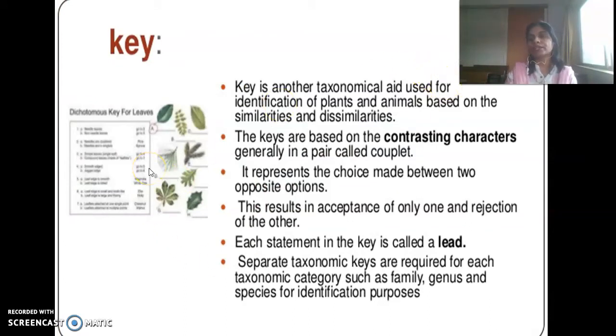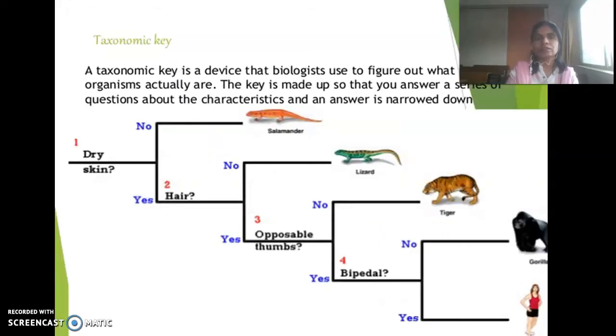Next taxonomical aid is a key. What is a key? A key is like the solution to open the knowledge. This key is very useful to classify newly found organisms. A key is maintained by contrasting characters, and those characters are called couplets. Each sentence of the key is called a lead. Here we discuss the keys in detail.